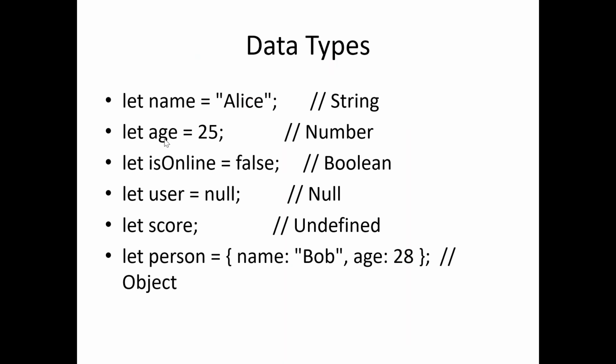When I say name equals Alice in double quotes, that indicates that name is a variable of data type string. If I provide any number, it is understood as number. And if I define a variable with a value of either true or false, it is assumed to be of type boolean. Then we have null types and undefined types.